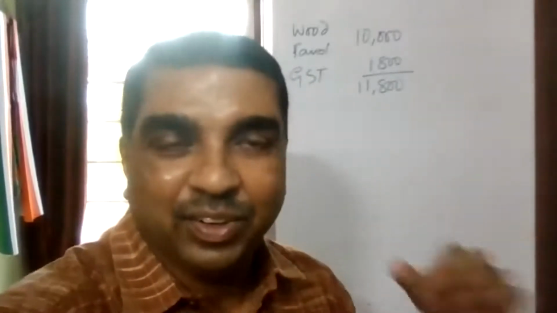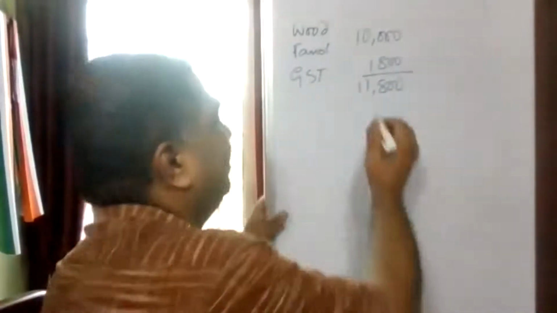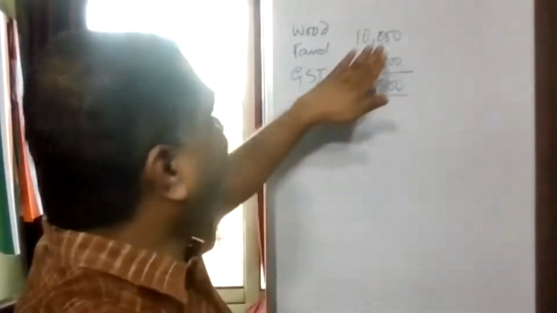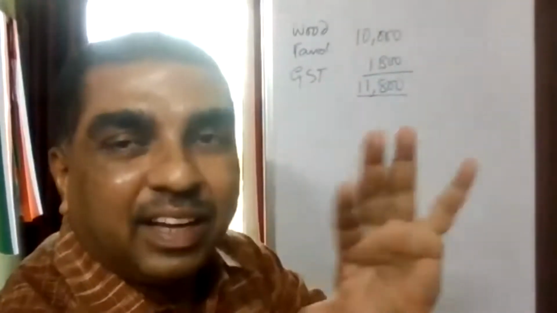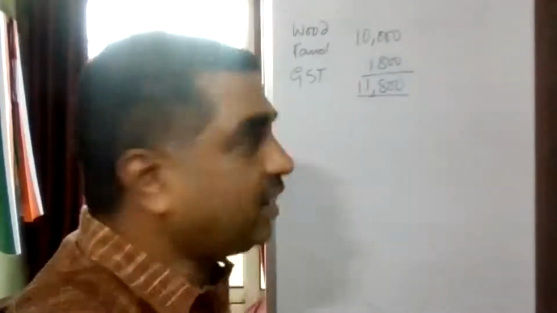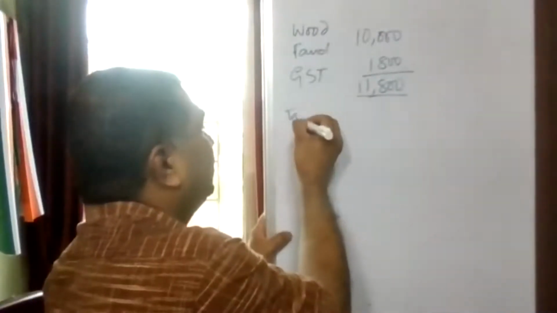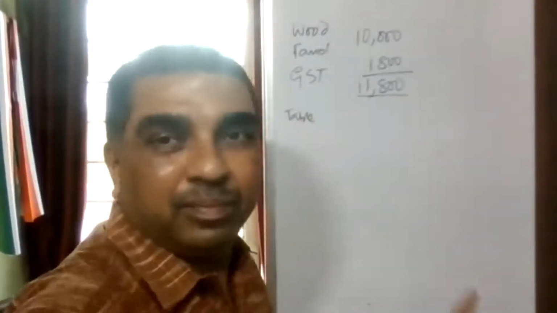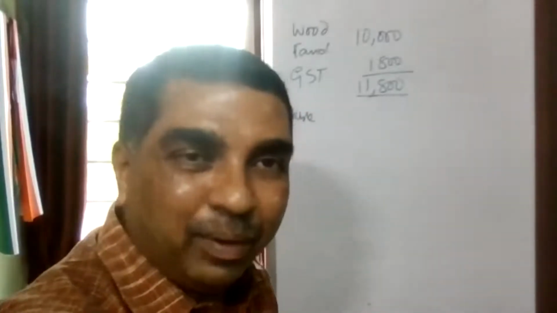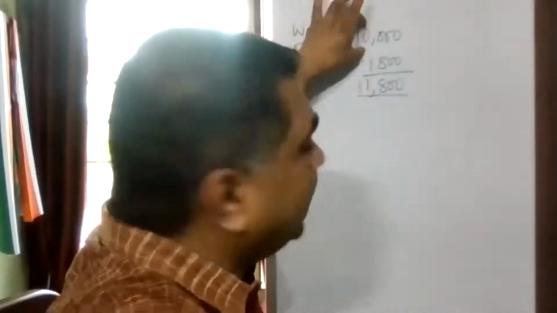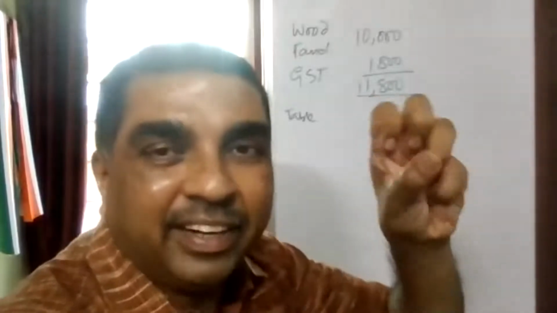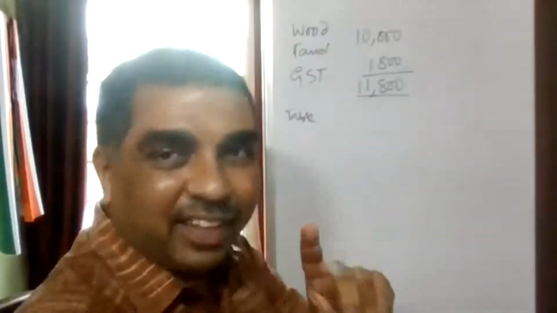Right? Okay. Now you see what he did. He purchased wood and Fevicol, and he converted it into something. Let us say he converted it into a table. Now in the table, he purchased everything for 10,000. And the moment he converted it into a table, he'll be selling the table not at 10,000.